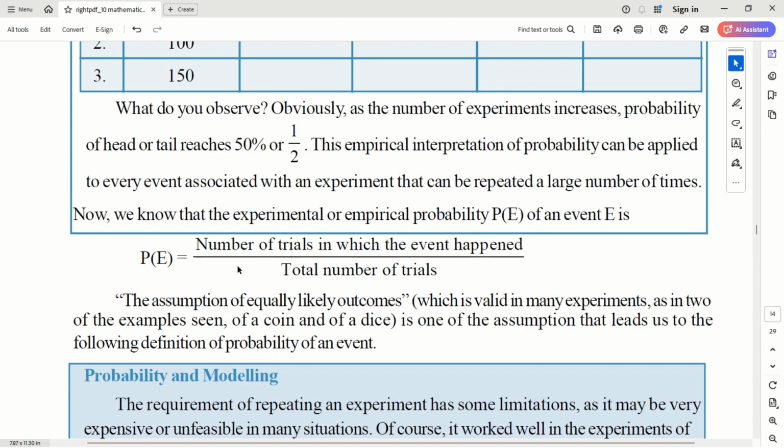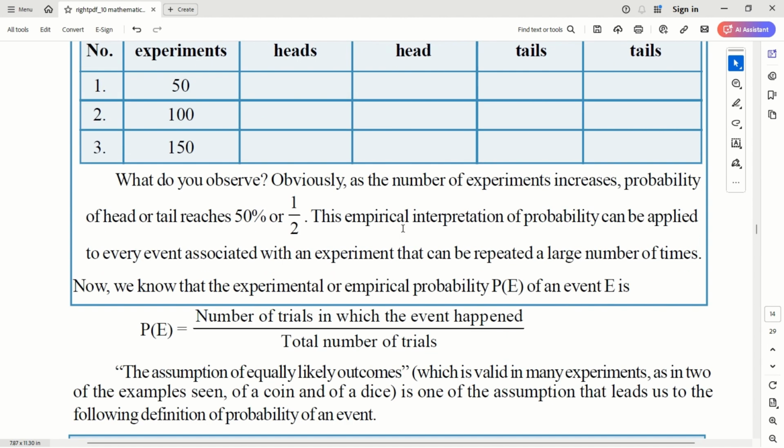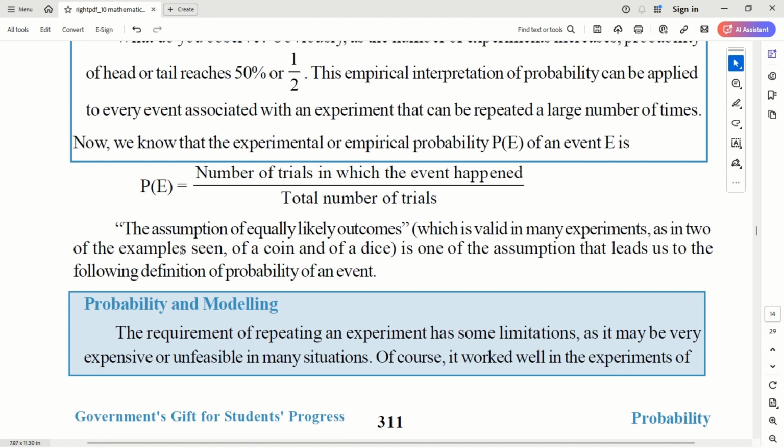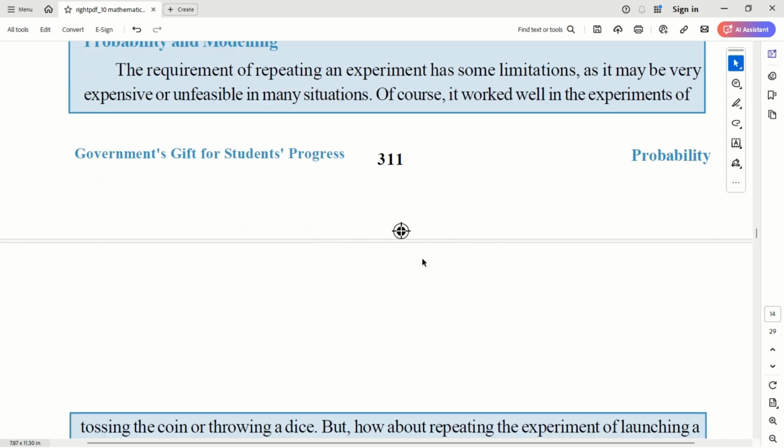Now from all this we understand the probability of an event, P(E), is defined as the number of trials in which the event has happened divided by the total number of trials. Number of trials in which the event has happened and total number of trials. This is what we are trying to put the numbers to here. So this is one way of calculating the probability. The assumption of equally likely outcomes of course holds for the tossing of the coin.